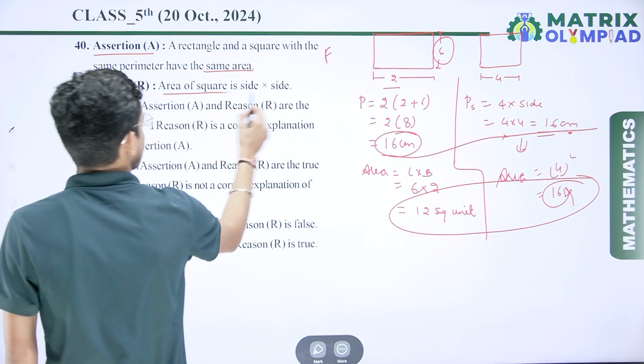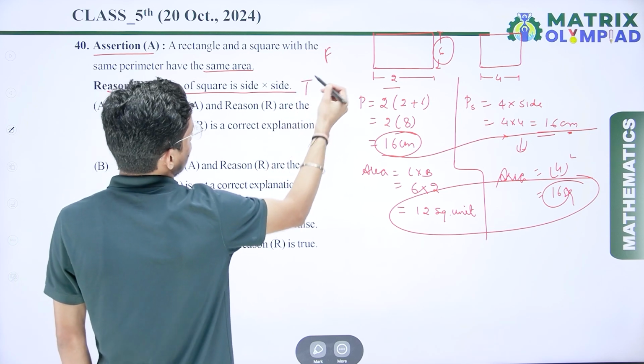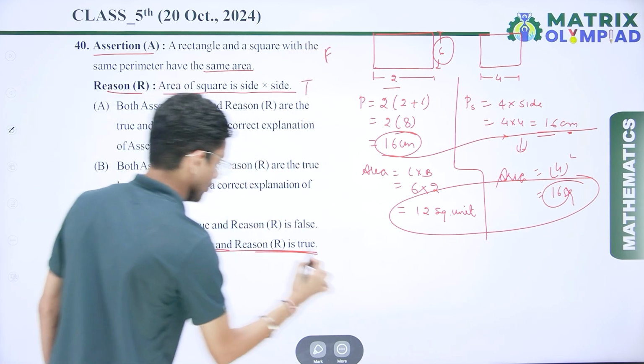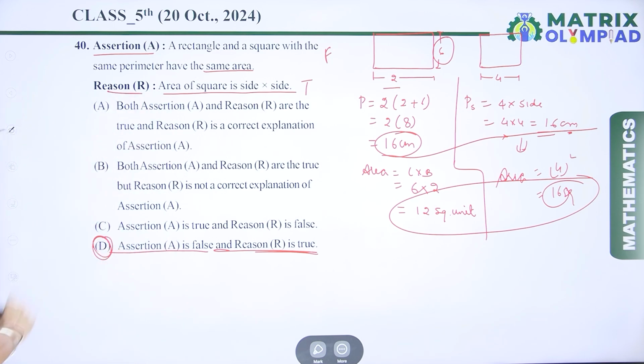So next, area of a square, that is side multiplied by side, this one is true, and this is not the correct explanation of this one. So I can say that assertion is false and reason is true. So here option number D is the correct answer.